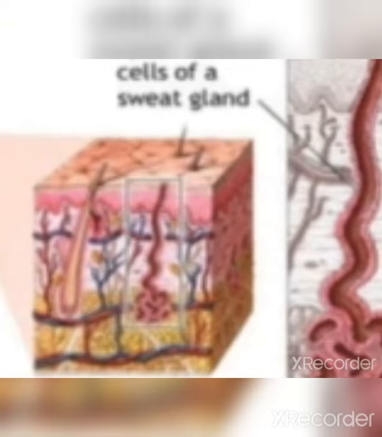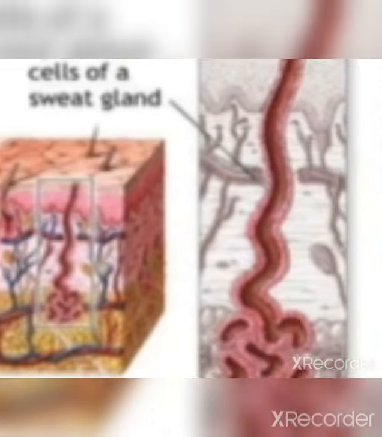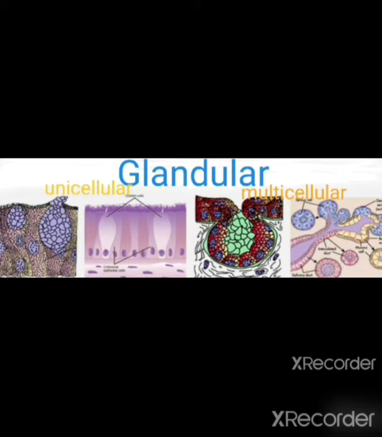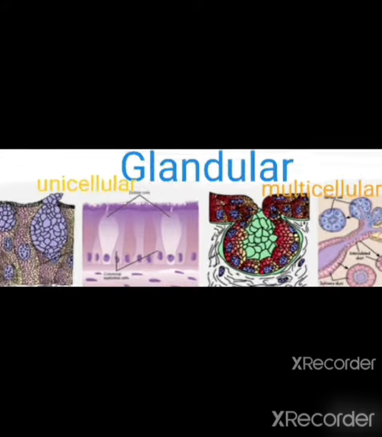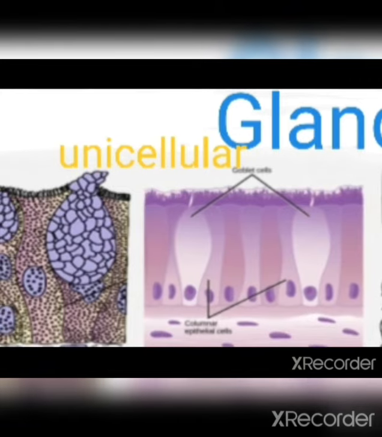Exocrine glands are of two types: unicellular and multicellular glands. Unicellular exocrine glands are single-celled glands; each cell forms a gland. Its example is the Goblet cells. Goblet cells are the mucus-secreting cells of the alimentary canal. It is a unicellular exocrine gland.